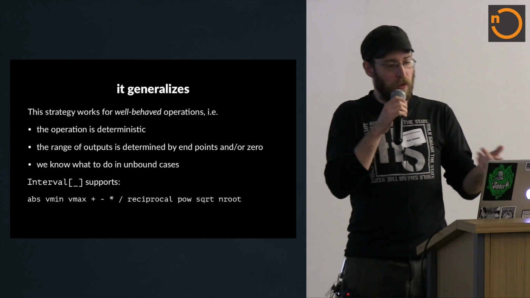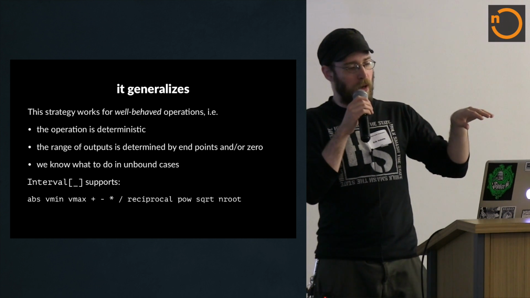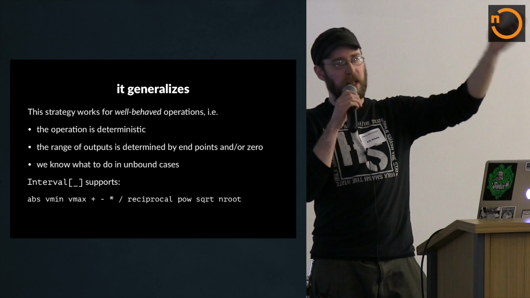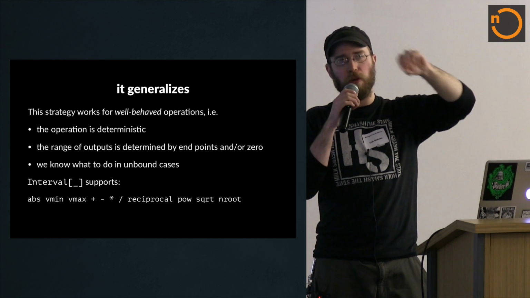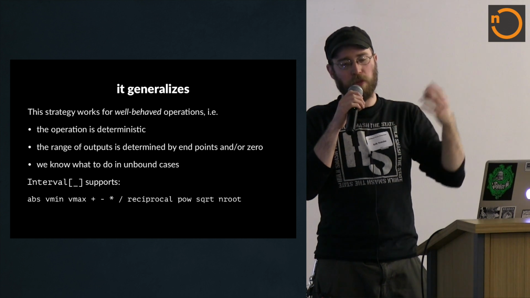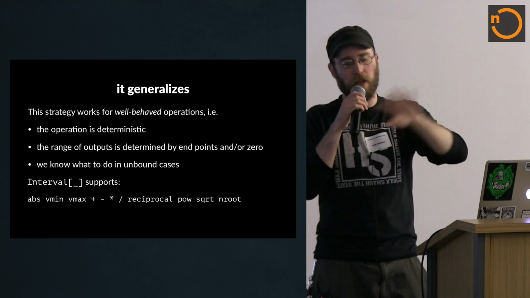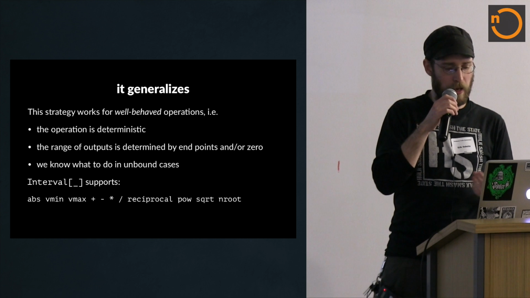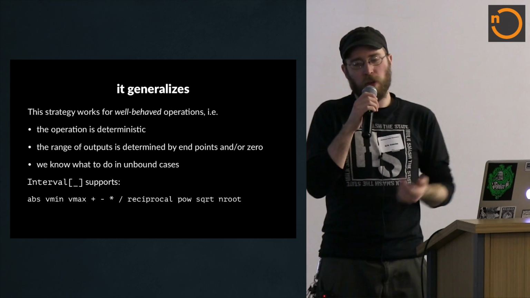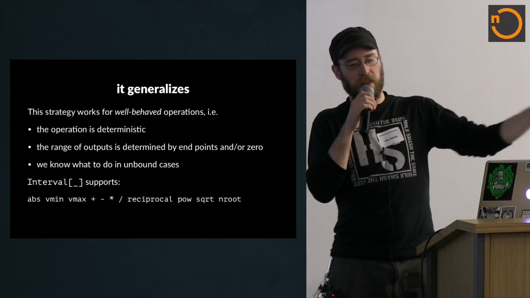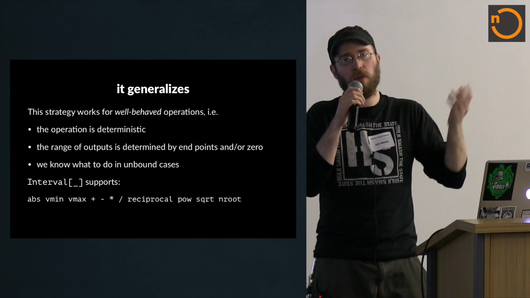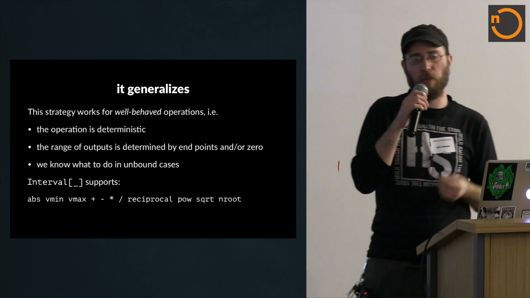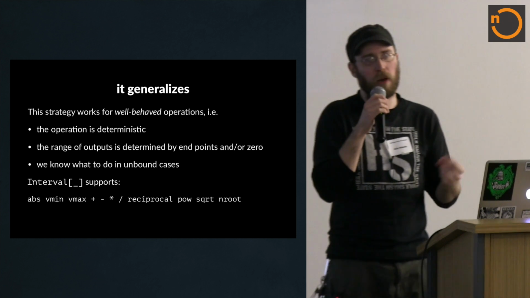And basically, to be more specific, what you really want is for the range of outputs to be determined just by the endpoints and 0, and maybe a few other points that are known ahead of time. A lot of times, you can just check a few cases and then get a result. We need to be able to do that. And finally, you just need to know what to do in the unbound case. If we have an interval that contains everything, that doesn't actually have specific endpoints, what do you do? Usually there's a pretty obvious thing to do, but I mention it because you could imagine a function where it wouldn't really work.